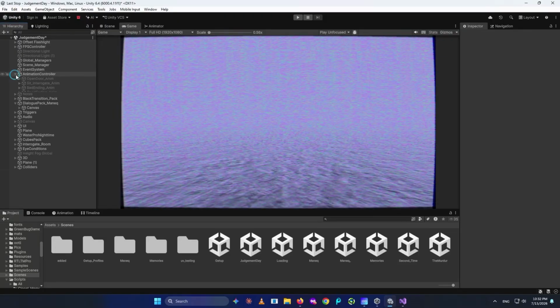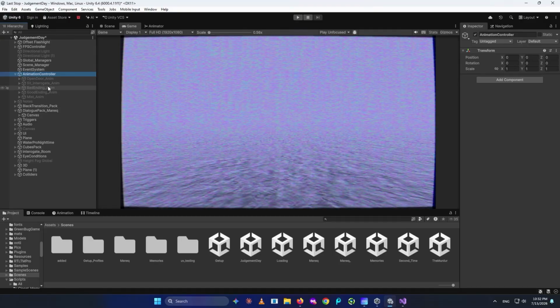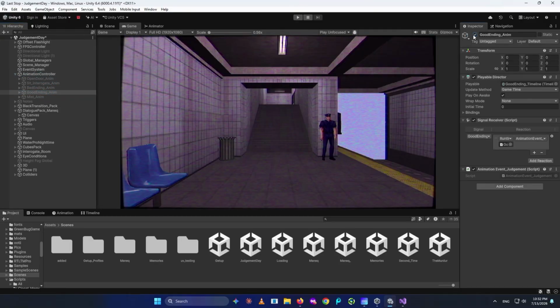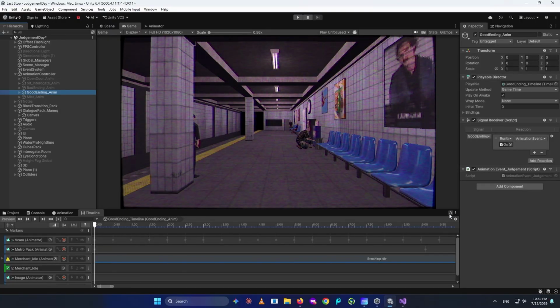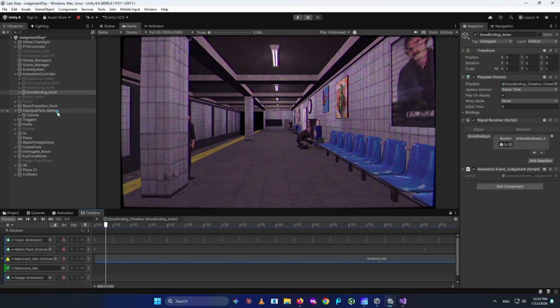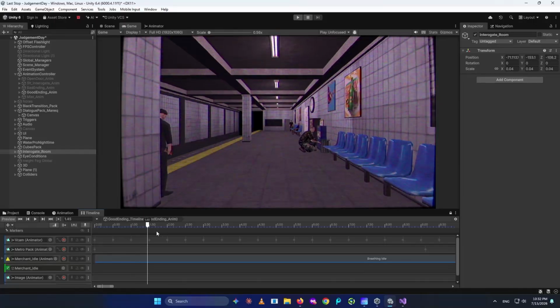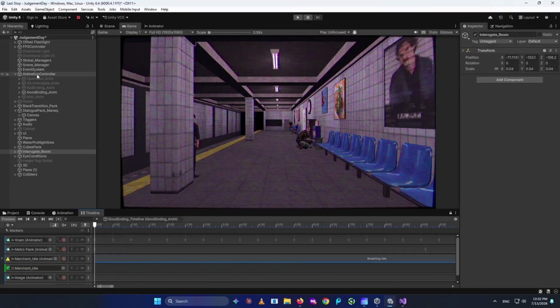So now let's go into our animator controller. You see we have the bad ending and good ending. So let's activate the good ending, and it is a timeline, of course. I'm going to click on this lock icon inside my timeline, so it is always showing my timeline. I was doing all the animations inside the animator, and I knew some stuff about timeline.